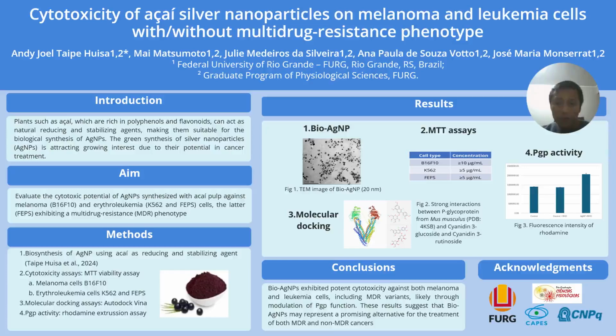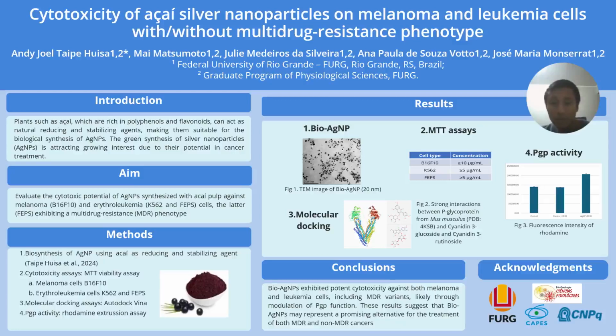So the conclusions of this work overall show that our nanoparticles have a high cytotoxicity against melanoma and leukemia cells, including the MDR variants, talking about the leukemic cells, the FEP cell line actually. And this cytotoxicity might be through the modulation of the PGP function.